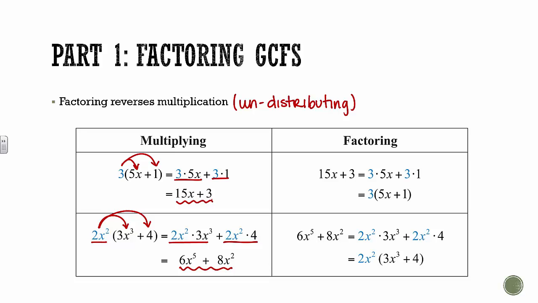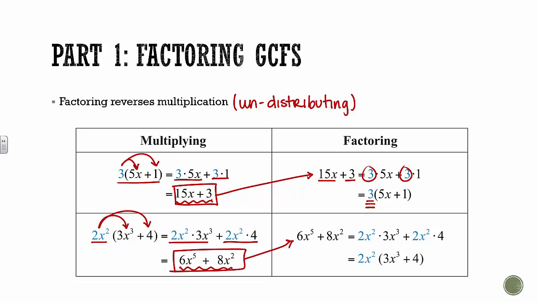Today what we're going to do is go backwards. You're going to start with your answer, basically. And I'm going to have you pull out something that they have in common or undistribute something. So the numbers 15x and 3 both have a 3 in common, so that's what I'm going to factor out. And if you notice, I ended up with what we started with over here. Same thing for this one. You're going to take our answer from before, we're going to start with that, we're going to see what they have in common, and then we're going to undistribute it.